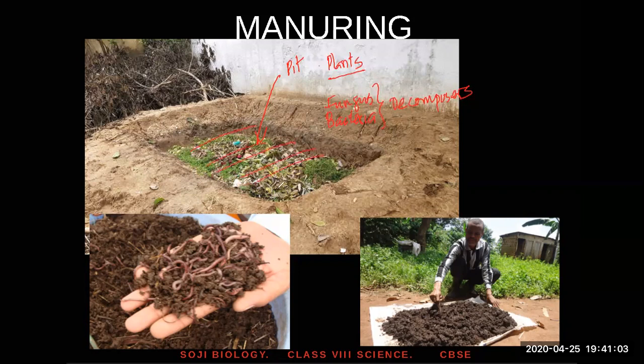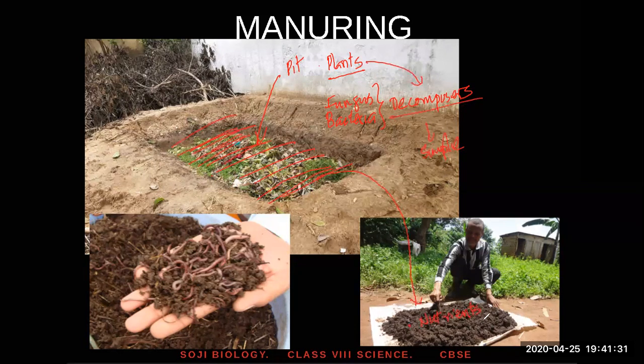Okay, they fill it up and cover it with soil for almost 60 days. In 60 days, the decomposers will break down all the plants into simple molecules. After 60 days, they dig it out and it will look like that. Okay, you don't see any more plants. It's all decomposed. And what do you find in the manure? Manure contains nutrients. Okay, plenty of nutrients.